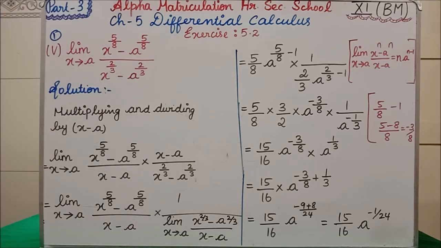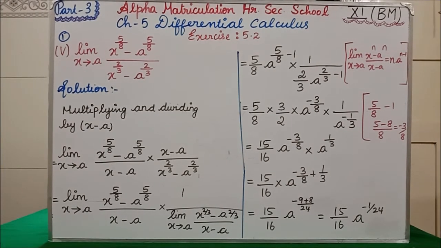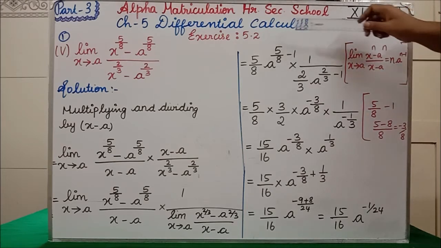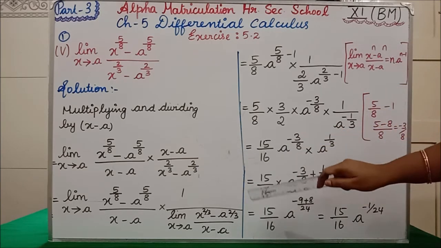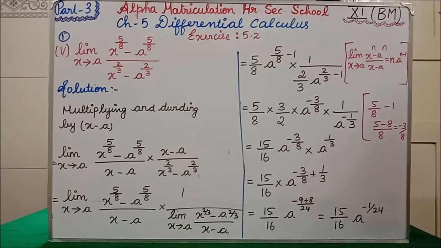What is that formula? n into a^(n-1). See here. Now in the place of n we are having 5/8, in the place of a, what value we are having? a itself. So how can we write? n into a^(n-1). So in the place of n we are having 5/8, and in the power we are having 5/8 minus 1. Clear? Next, into 1 divided by, again this part is also in the same formula, (x^(2/3) - a^(2/3)) divided by (x - a).